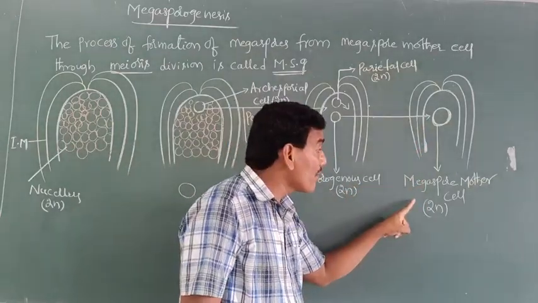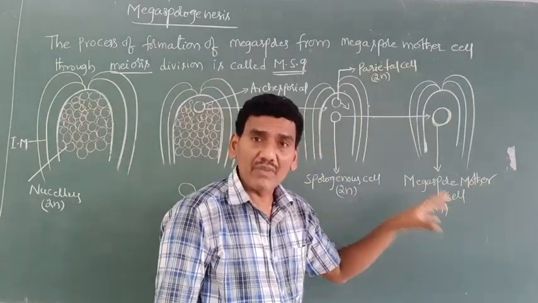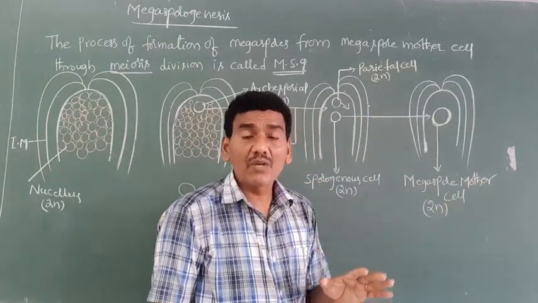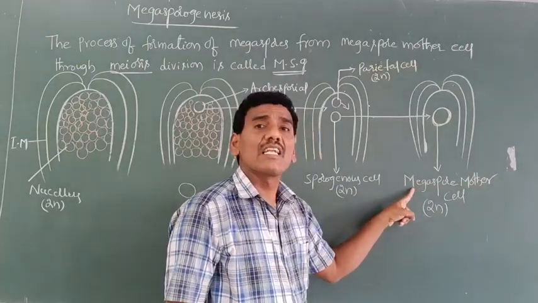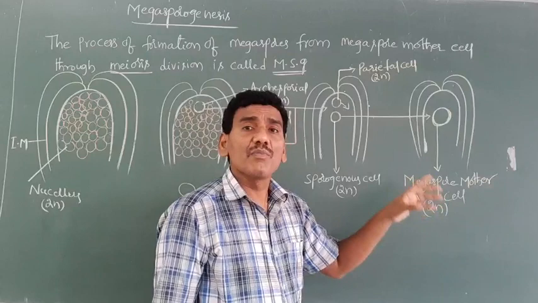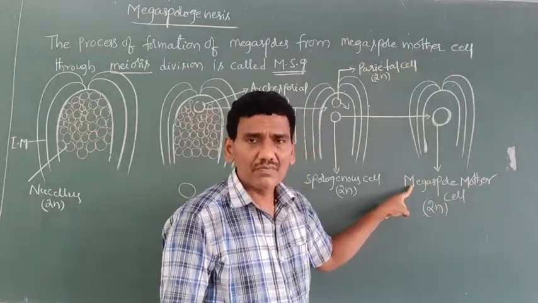The ploidy of the megaspore mother cell is diploid. In this way, inside the ovule, inside the nucellus, megaspore mother cells are developed.